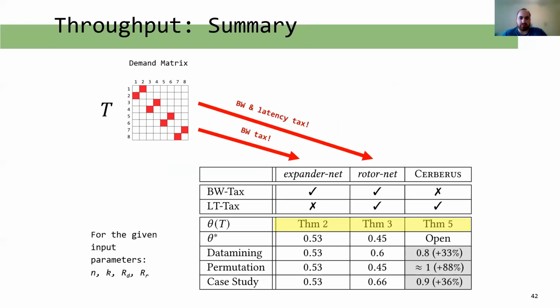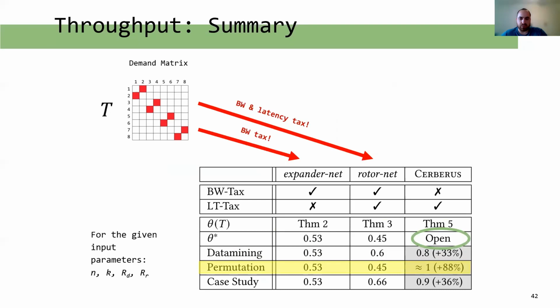In the paper, we also show that Cerberus achieves better throughput on the data mining distribution and also for a permutation matrix. Note that the worst case throughput for Cerberus is not known. In summary, the full details of all parameters and our throughput analysis is found in the paper.